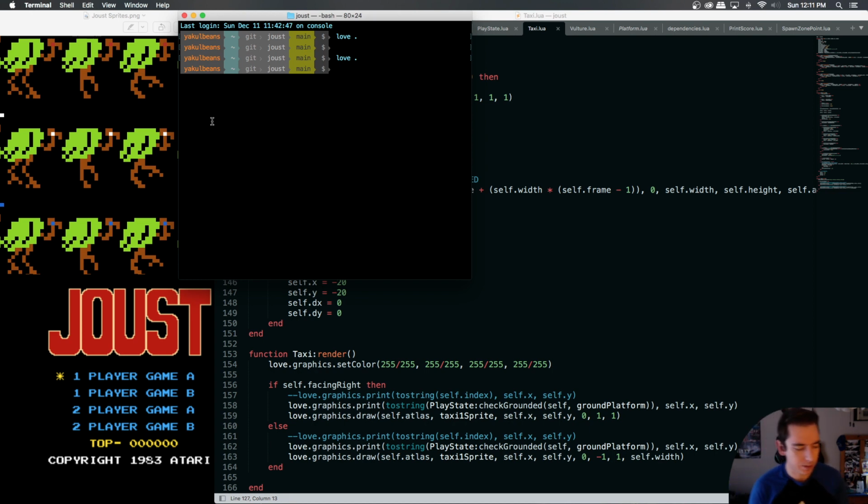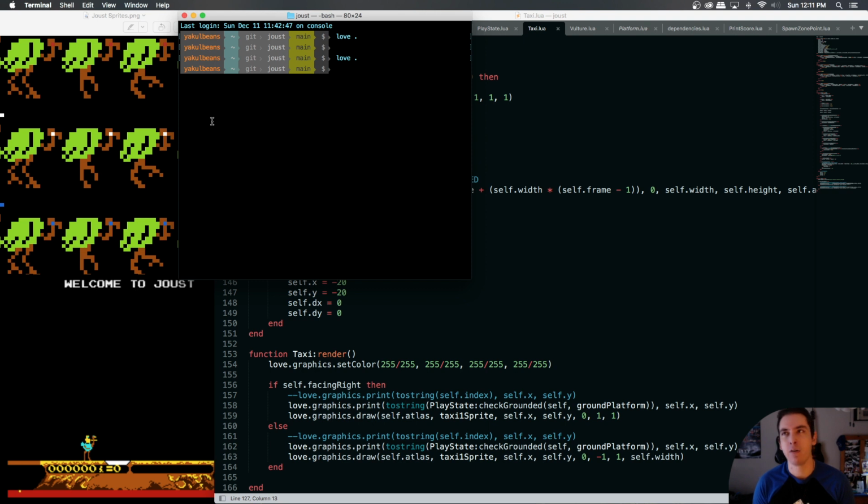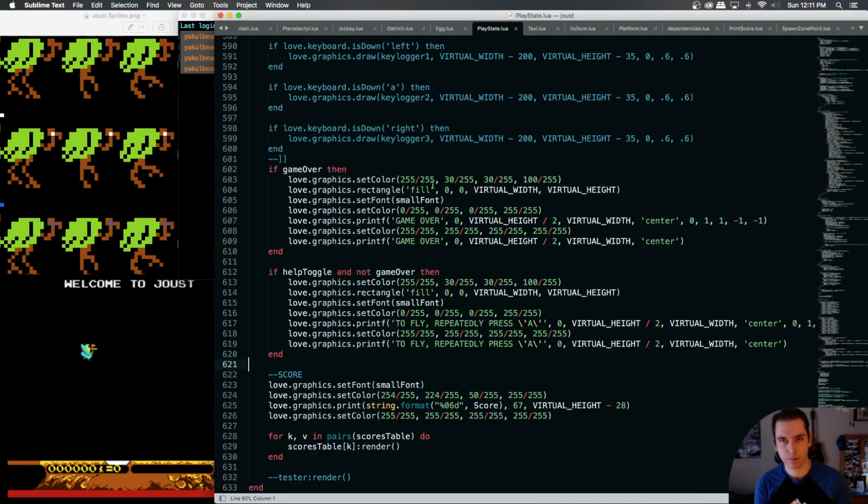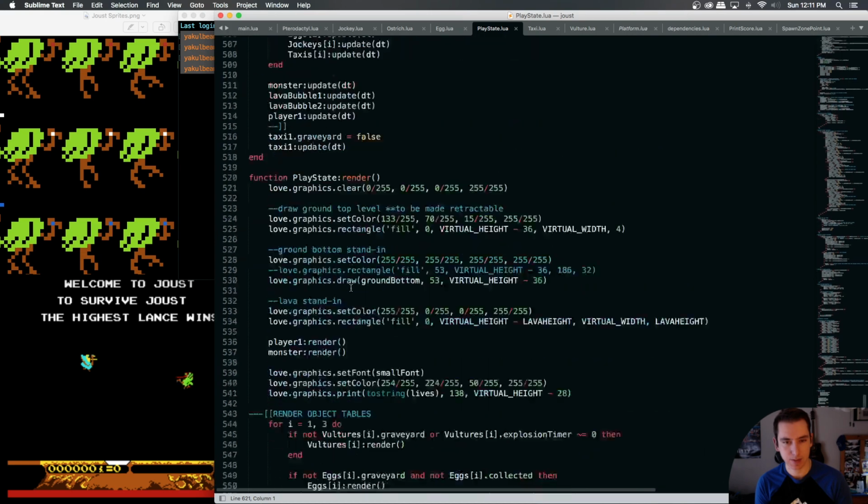Now the other thing is we use our checkgrounded function that we wrote in our playstate, so we don't have to have it in our taxi class.